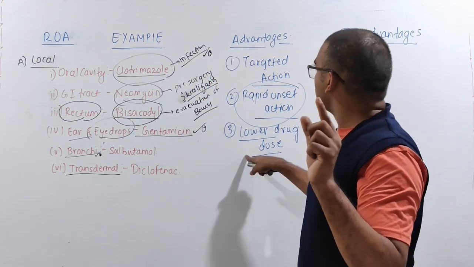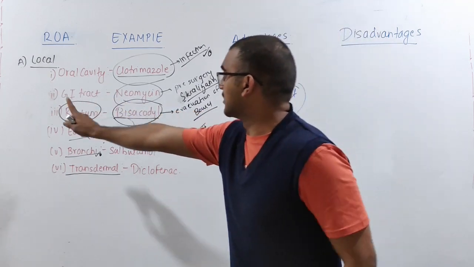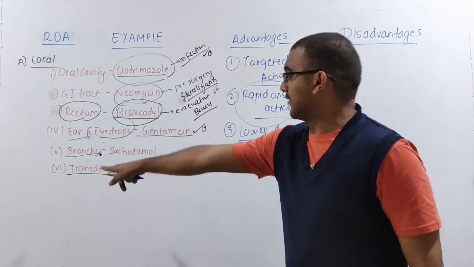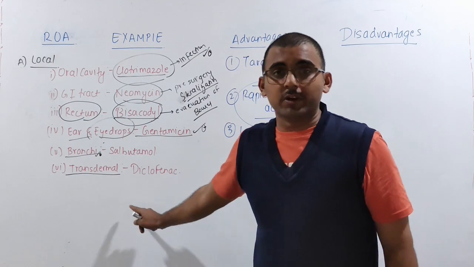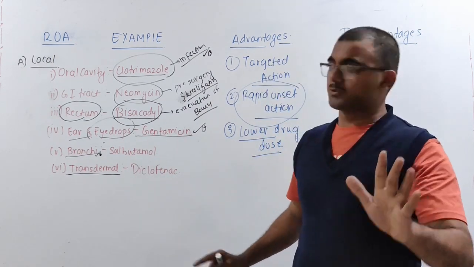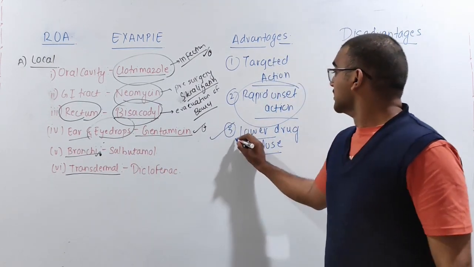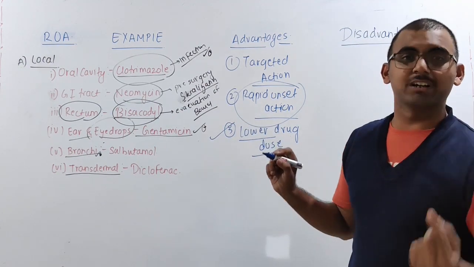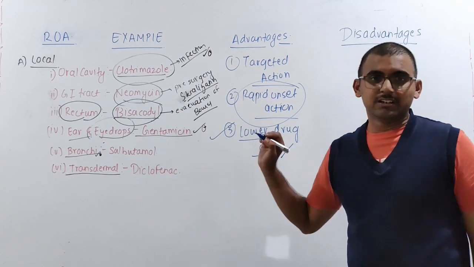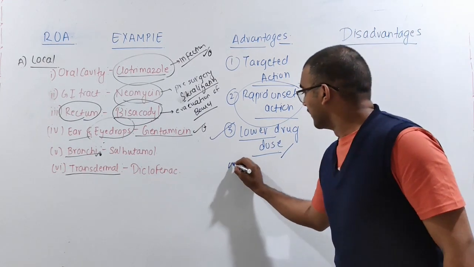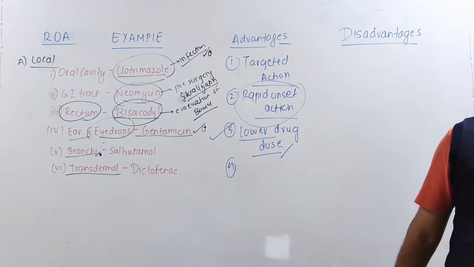But with the diclofenac patch, we are directly targeting the tissues. So this is one of the advantages: comparatively lower doses are required.